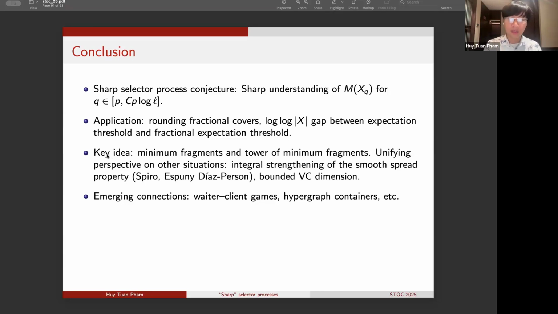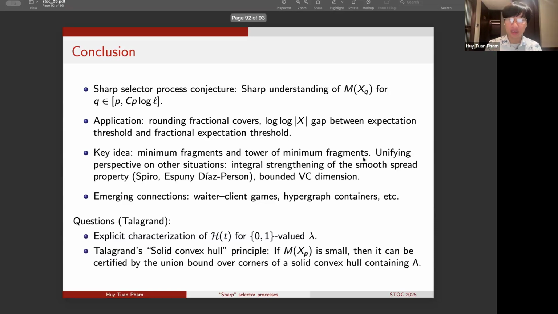We also saw that the key idea behind the proof is a strengthening of the concept of the minimal fragments that was crucial in the proof of the Kahn-Kalai and Talagrand selector process conjectures. And so here we need to work with the tower of minimal fragments. But in general, this framework around the minimal fragments allows us to have a unifying perspective on a variety of situations concerning thresholds or concerning sunflowers in set systems and so on. And let me also mention that there are many new emerging connections between this study and other topics of interest, such as hypergraph containers. On the other hand, there are still many interesting questions that remain to be explored.